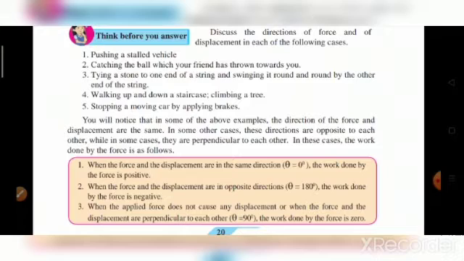The third one: when the applied force does not cause any displacement, or when the force and the displacement are perpendicular to each other, that is theta is equal to 90 degrees, the work done by this force is 0.